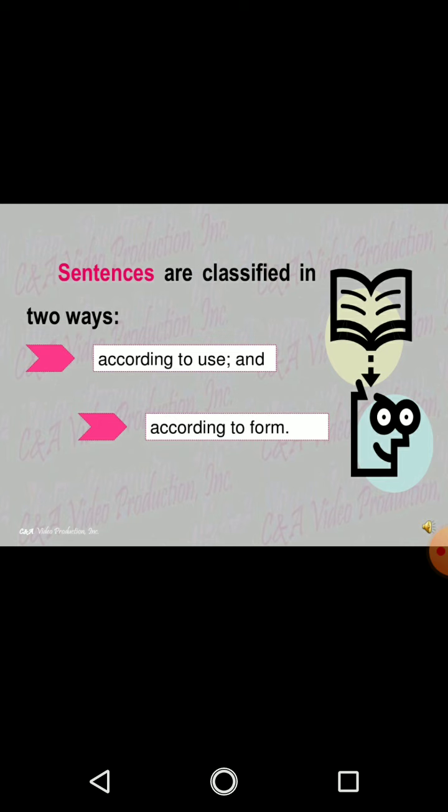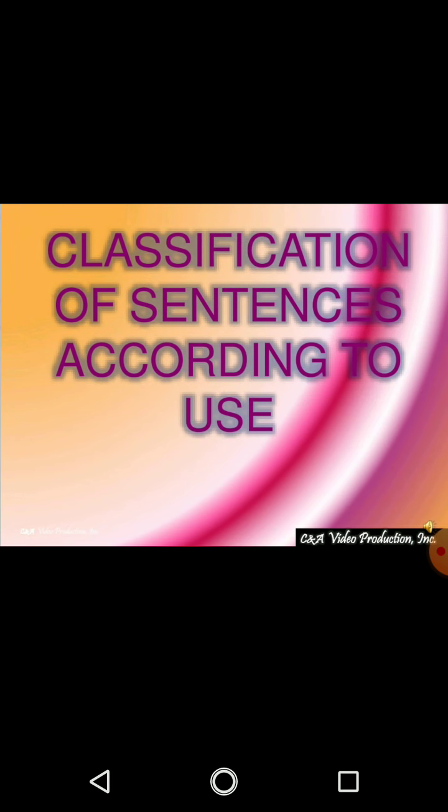Let's understand sentences in a better way. Sentences are classified in two ways, according to use and according to form. What do you understand by this line? According to use means how you can use these sentences, and according to form means how you can form the sentences. Let's understand in a detailed way.